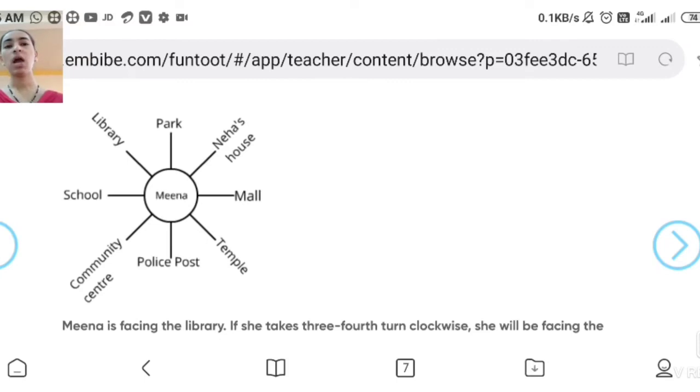And now we have to add another 90 degrees to make it 270 degrees. So if we add 90 degrees from the temple, you will be facing the community center. Yes students, so the answer is community center.